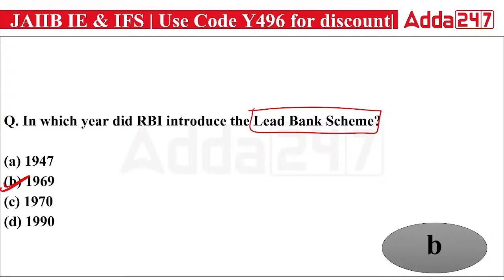RBI made one public sector or private sector bank a lead bank of a particular district, and the work of this lead bank is to make sure that all the banks in that particular district work to establish branches where required, and to plan the credit of the district.